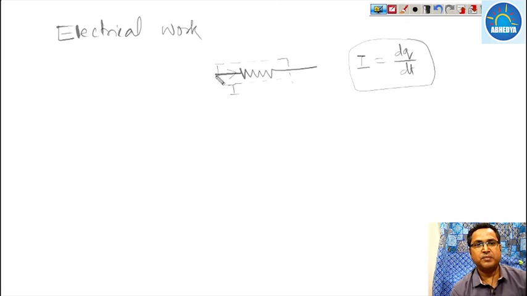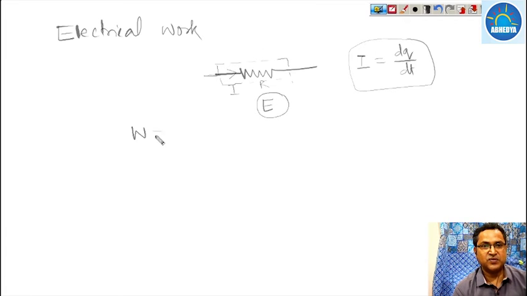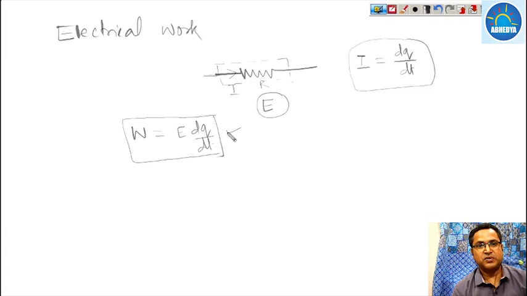And by the flowing of this current I, with resistance R, an EMF E, or a potential difference E, will be generated within the wire. So what is the work done? Work done is the rate of change of energy, that is E dq by dt. So this much amount of work has been generated. So this is your electrical work.